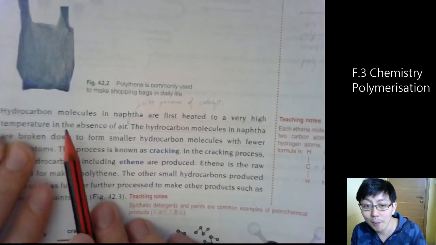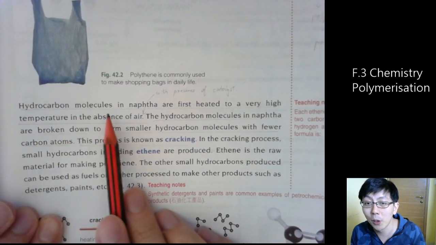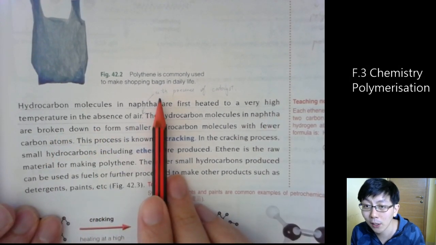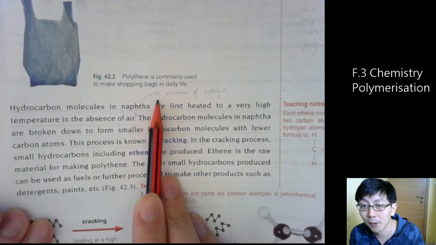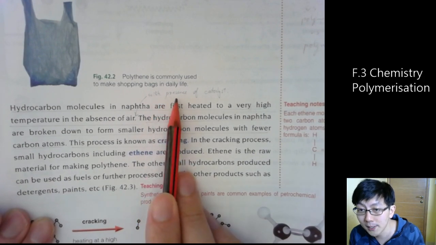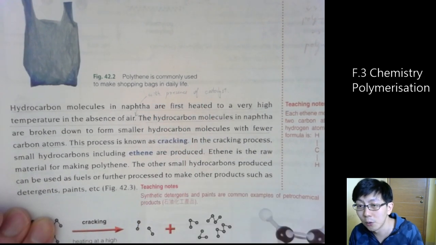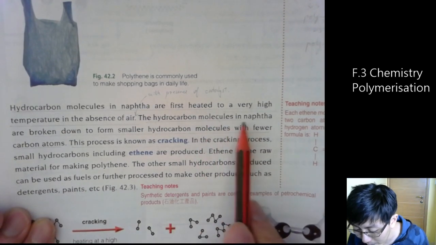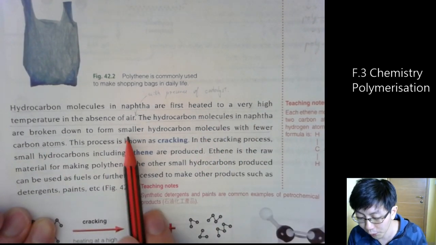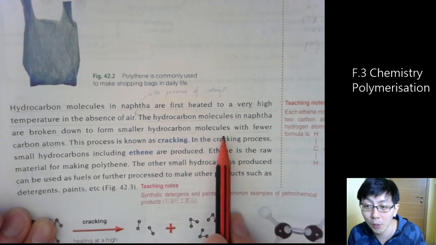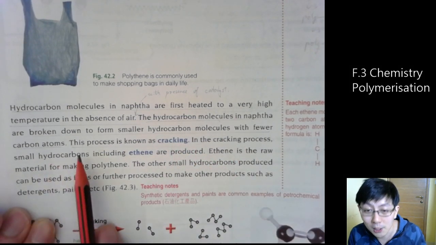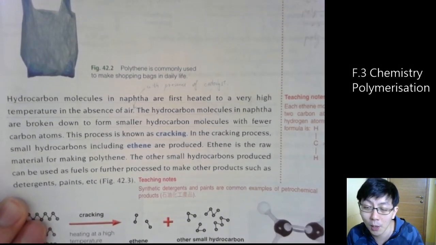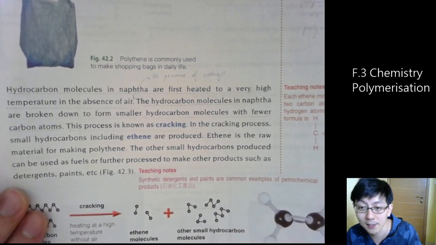Next paragraph, hydrocarbon molecules in naphtha are first heated to very high temperature in the absence of air, with presence of catalyst. The hydrocarbon molecules in naphtha are broken down to form smaller hydrocarbon molecules with fewer carbon atoms. This process is known as cracking. It is the content we have discussed in the last playlist, cracking.